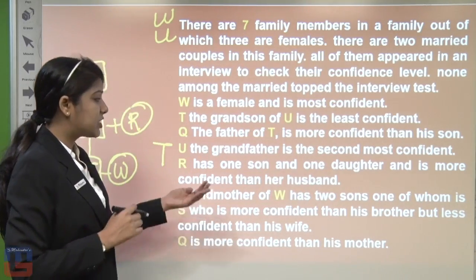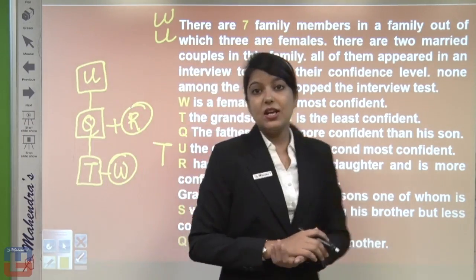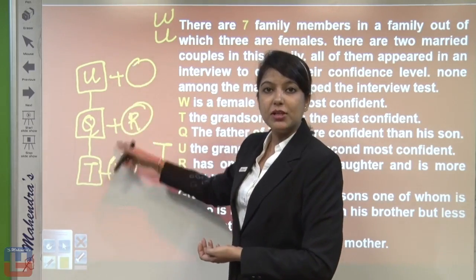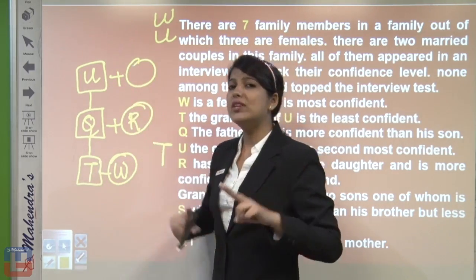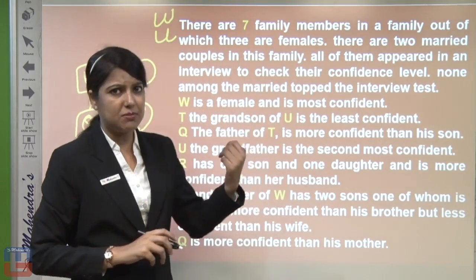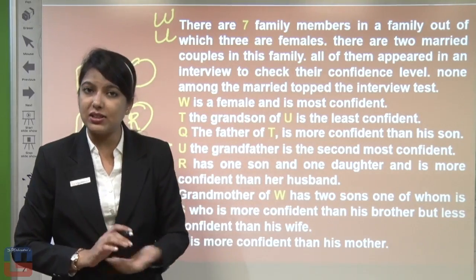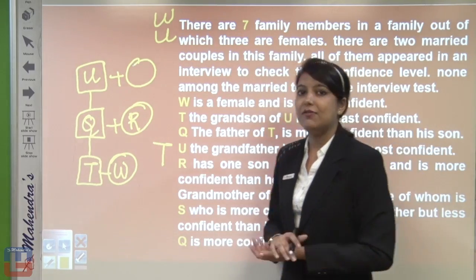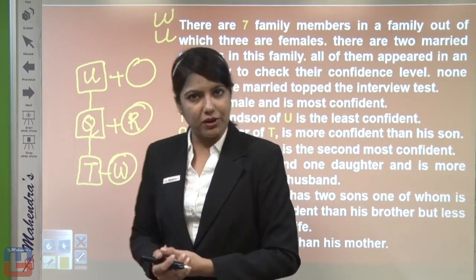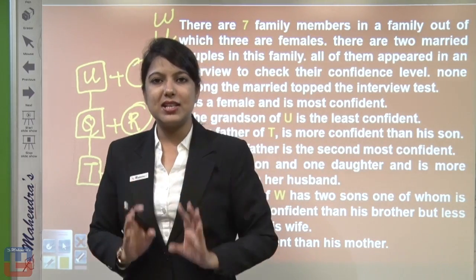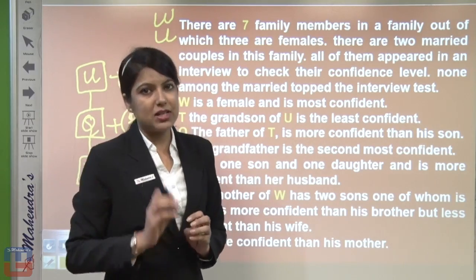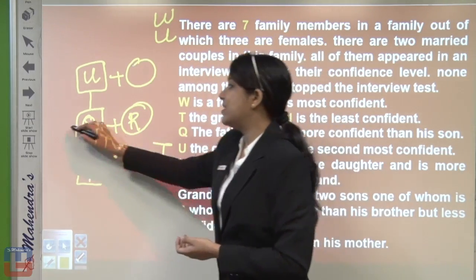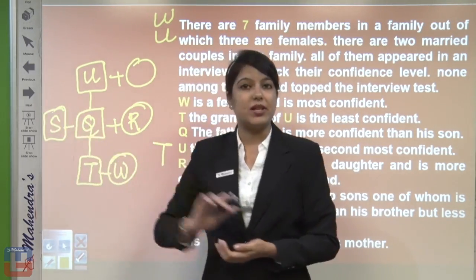If we talk about the condition, grandmother of W has 2 sons. So grandmother of W, definitely U's wife we are talking about. Now who is the grandmother of W? Anybody can be, because it has not been declared in the question conditions, and you have to find out the grandmother. So no worry about that, just leave that part blank. We are talking about the grandmother of W and her 2 sons, one of whom is S. So S will be declared as Q's brother.